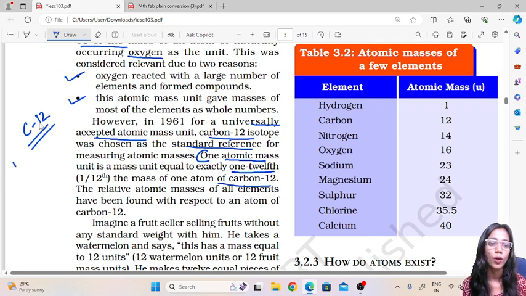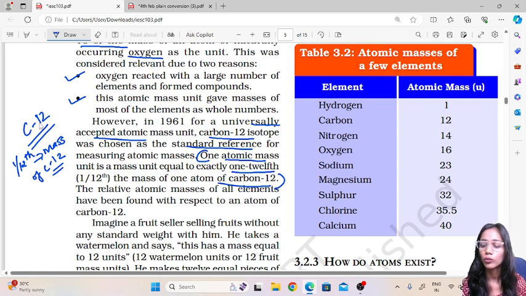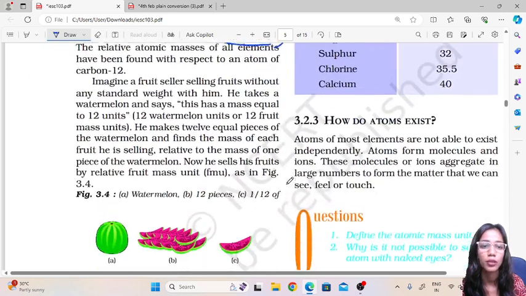Okay, so 1/12 the mass of carbon 12 is taken as the standard. So the definition of one atomic mass unit is exactly 1/12 the mass of an atom of carbon 12. Now to understand how this is taken as a standard, we will take an example over here.